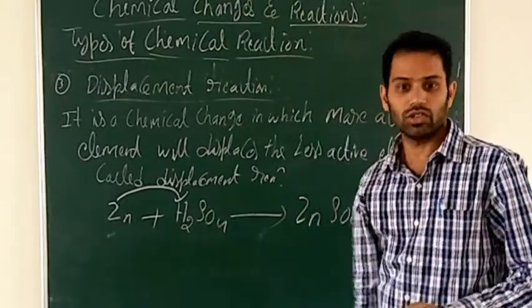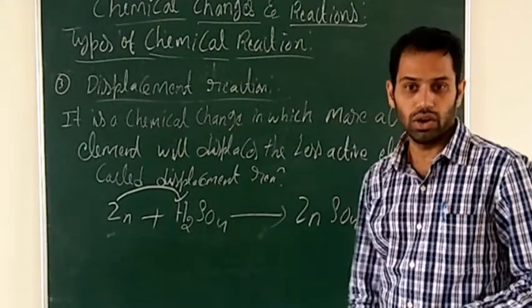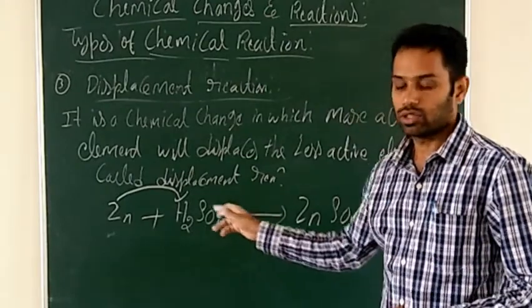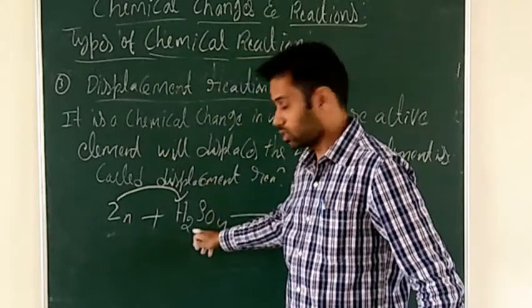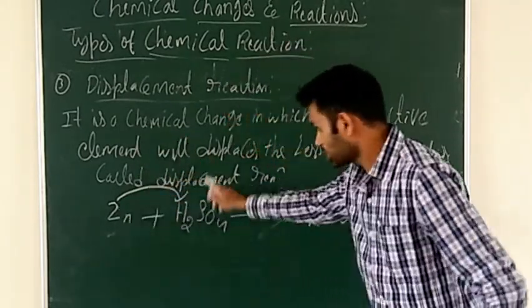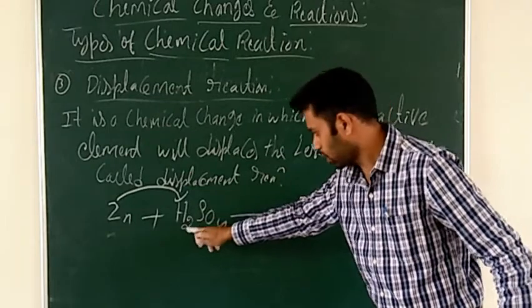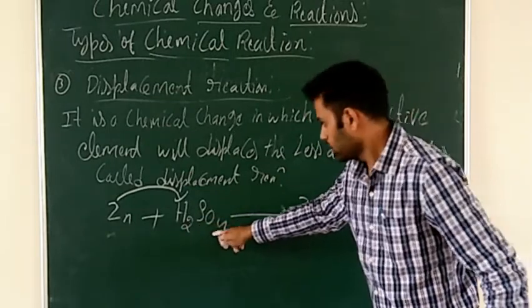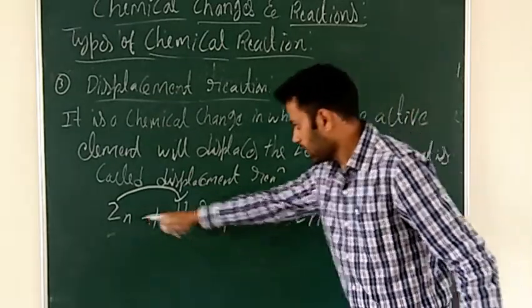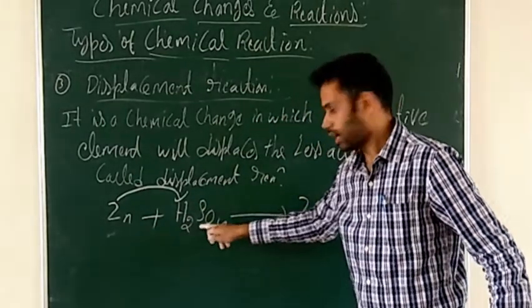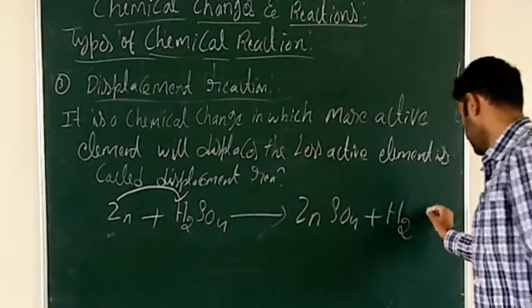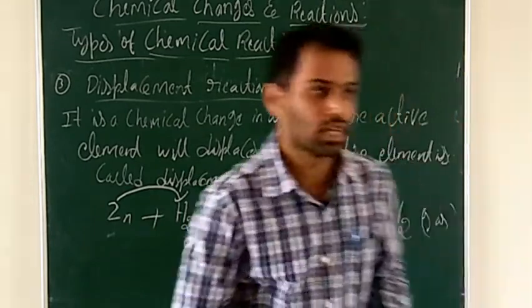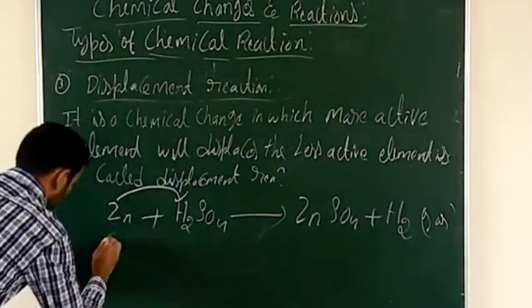The reactivity series is there, that I will tell you now. Here zinc is the more active element than the hydrogen. That's why zinc displaces the position of hydrogen from the sulfuric acid. Zinc will come and sit in the position of hydrogen, and hydrogen will get displaced. So you get hydrogen gas.